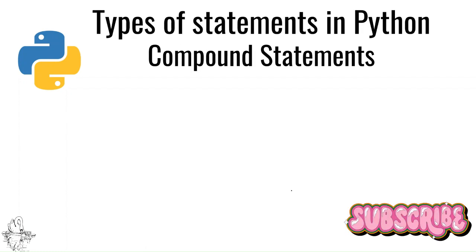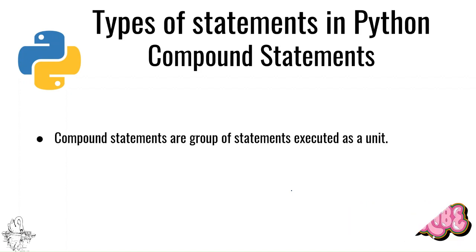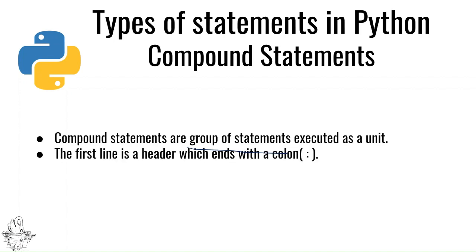Coming to the different types of statements in Python, we have compound statements. Compound statements are a group of statements which are executed as a single unit. Now, what are the group of statements? Now, the first line is a header which ends with a semicolon. Now, what are some of the examples of the compound statements? We have while, if.